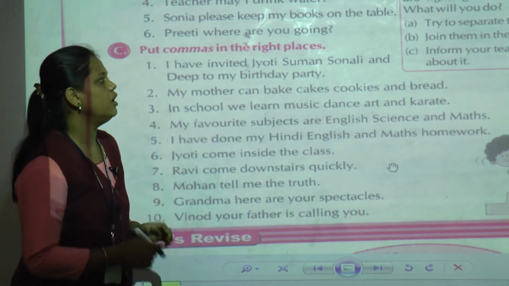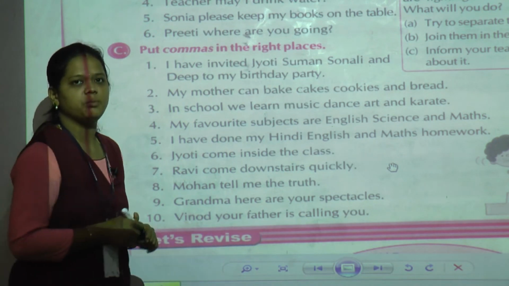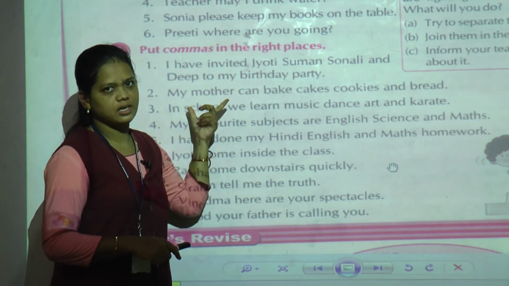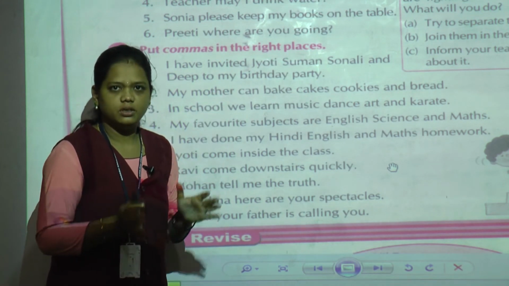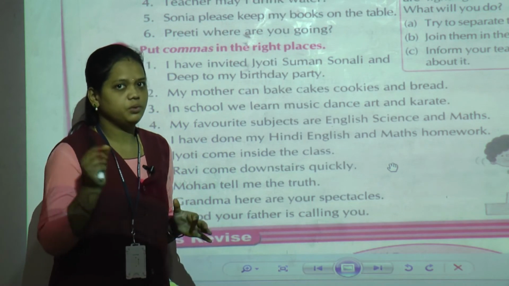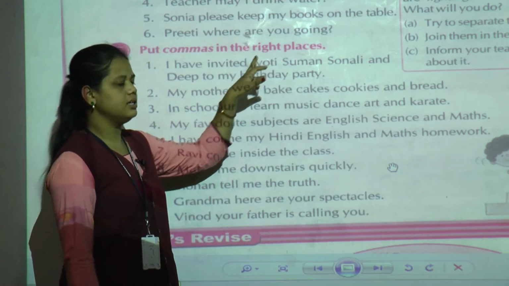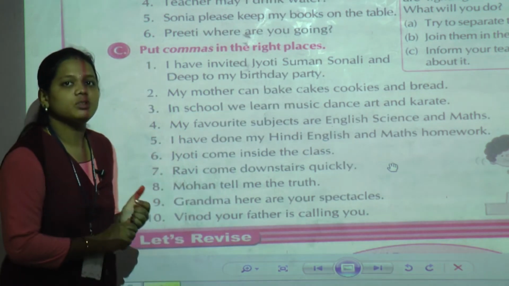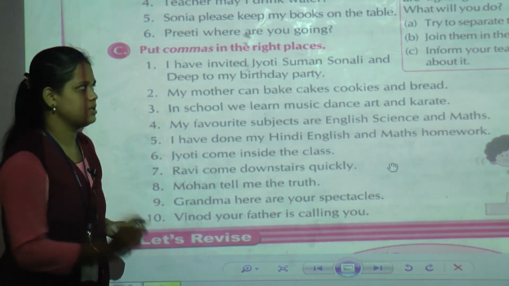Now where do we put the comma? Here names of persons are given. When 2 or more similar things come, we put the comma. So here the names of the persons are given, and we have to separate those names.